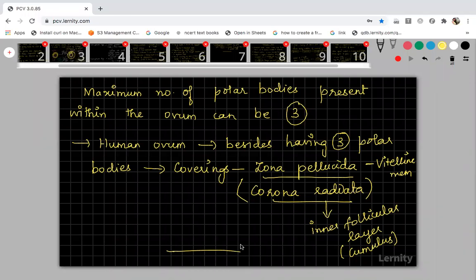Your maturation phase is also over with this. Okay. Now I'll show you the slides. Polar bodies do not have any function, ma. Somebody has asked me, what is the function of polar body? Polar bodies do not have any function, they are non-functional.